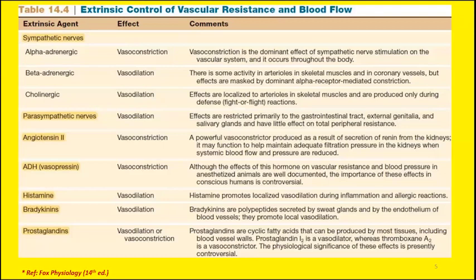Then we have two very important vasodilating agents, histamine and bradykinin. These two agents are very important. They act locally and cause a decrease in the resistance at the blood vessels. So when the resistance is decreased, there will be an increase in the diameter, the caliber of the blood vessels. This is known as vasodilatation. So histamine is a local vasodilator, and there is a role of histamine during inflammation and allergic responses.